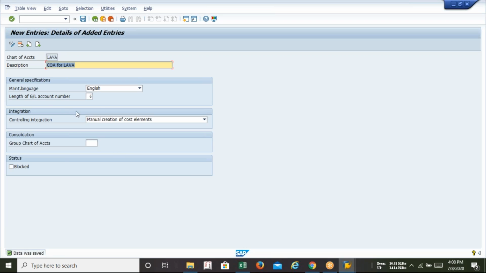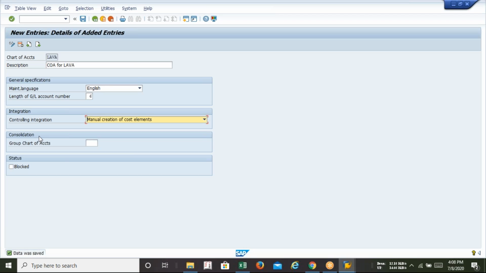I hope the length of the GL part is clear to you. This length will help us to determine the accounts group. Okay, the length of the GL, and this is the description part. You can write your own description and integration. Right now, for the time being, we'll be selecting manual. Now you can see there's 2 options, manual and automatic. So what is the difference? We'll get to know in CO module. Not right now, because this is the controlling integration. Controlling means CO integration. Okay. So this is the simple thing for the creation of the chart of accounts. I hope it is clear to all of us.